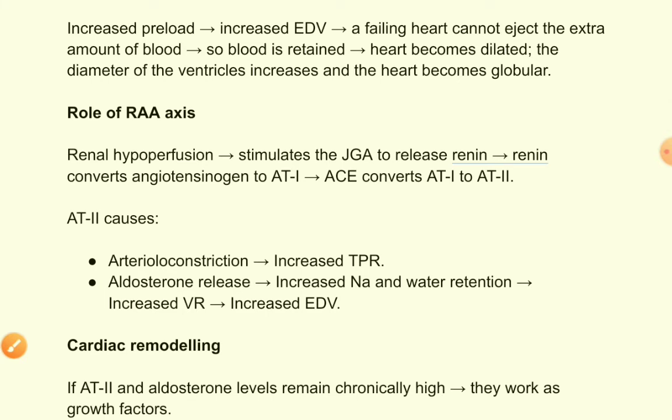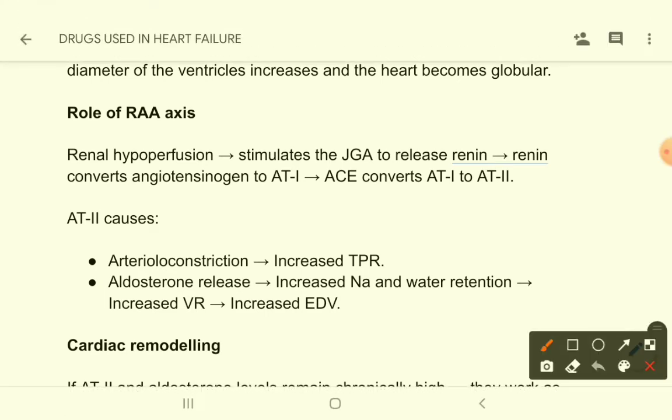Now the role of the renin angiotensin aldosterone system. Renal hypoperfusion will lead to release of renin, and this renin will convert angiotensinogen to angiotensin 1, and angiotensin converting enzyme will convert angiotensin 1 to angiotensin 2.